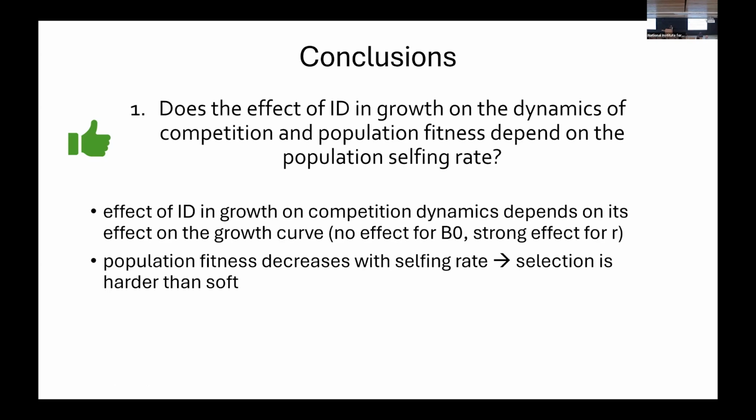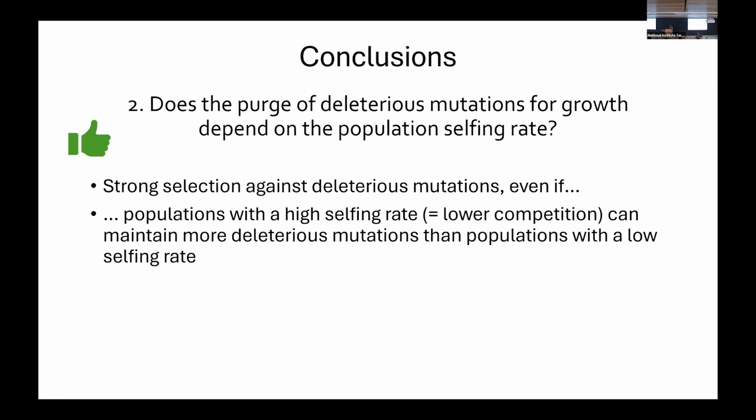And we also showed that population fitness decreases with selfing rate, suggesting that selection is harder than soft. And to your second question, we can also say that yes, the purge of deleterious mutation for growth depends on the population selfing rate.